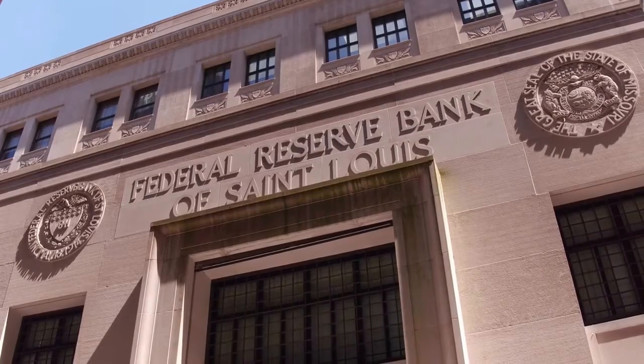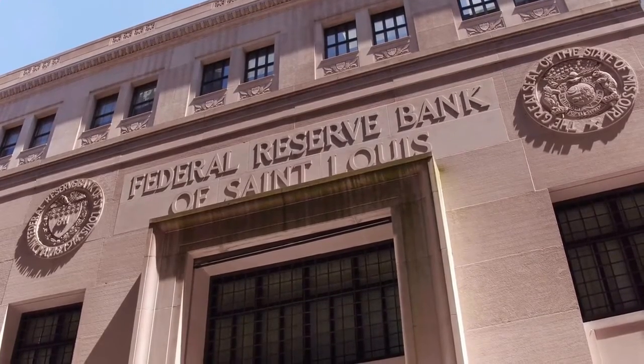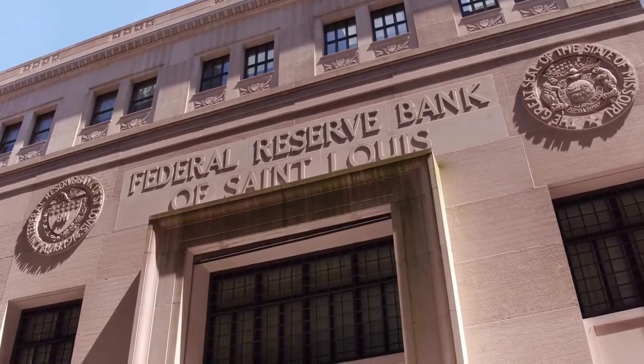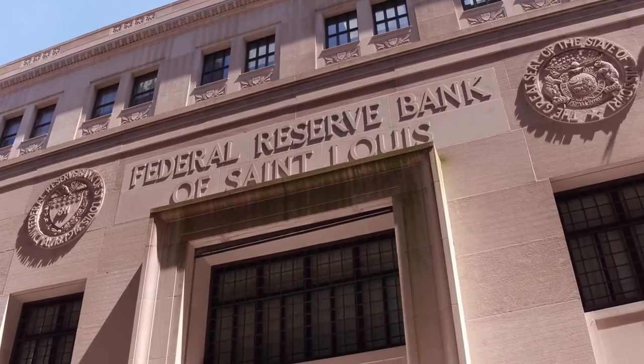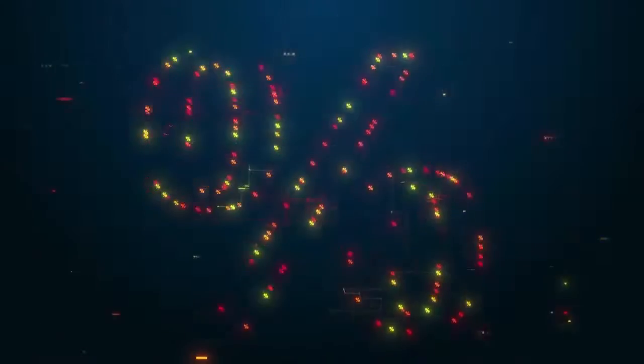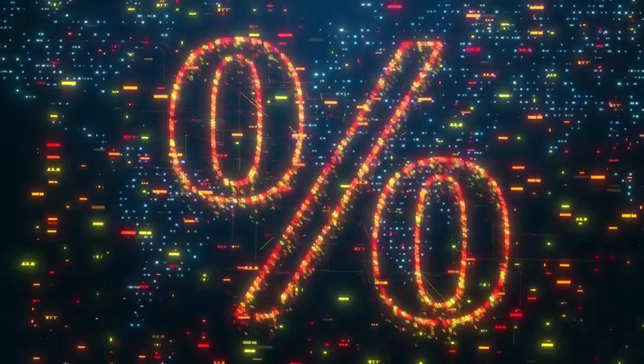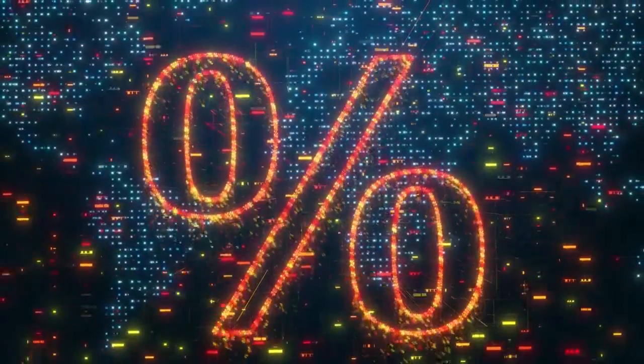You may have heard that the Federal Reserve has been aggressively hiking interest rates in an effort to slow down the rampant spread of inflation throughout the economy. This brings up the question, how do interest rates actually affect inflation?